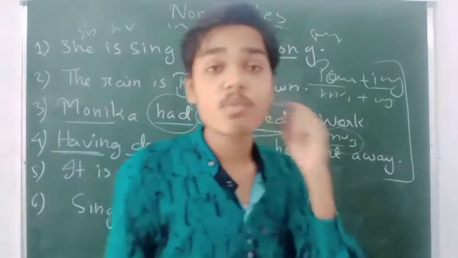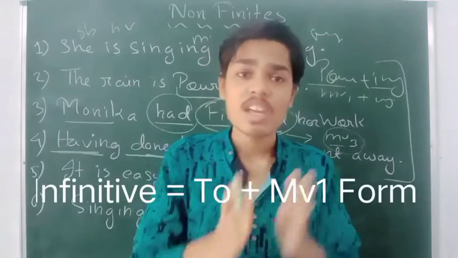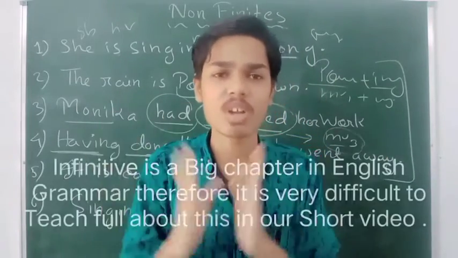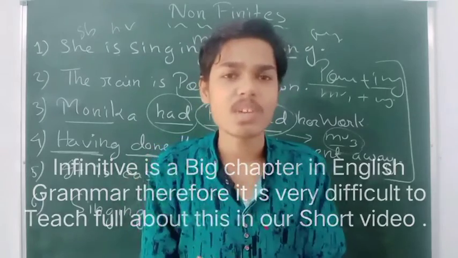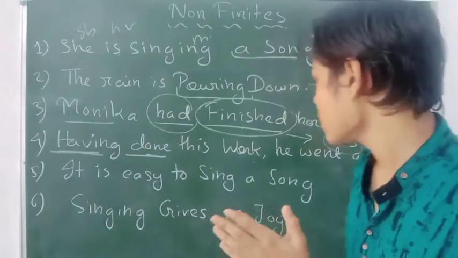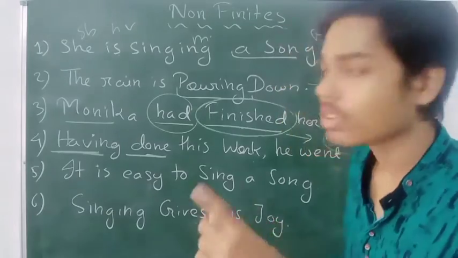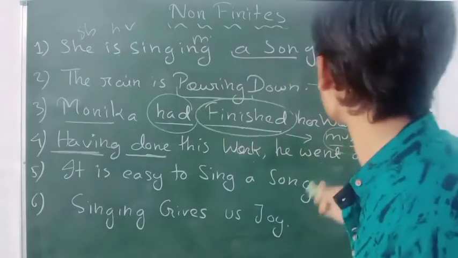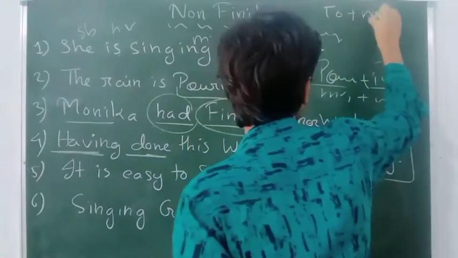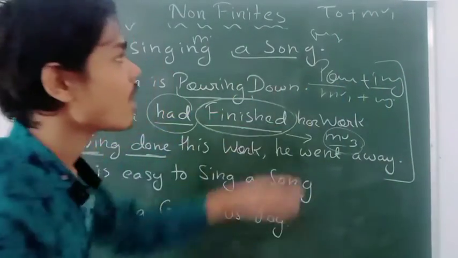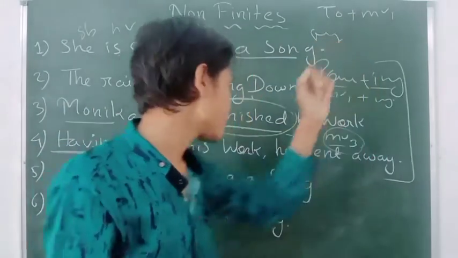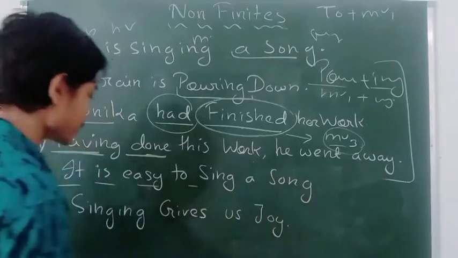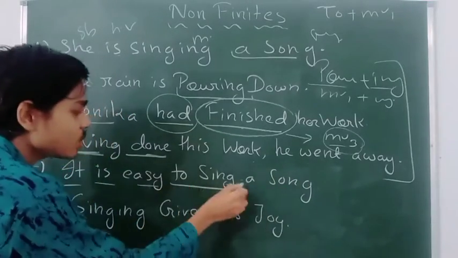Now come to the second point. What are infinitives? Using to plus the main verb's first form. Actually there are many kinds of infinitives, but we talk only about the first point, that is using to plus the main verb's first form. This is an example of infinitives. Here is an example: it is easy to sing a song. To sing a song.